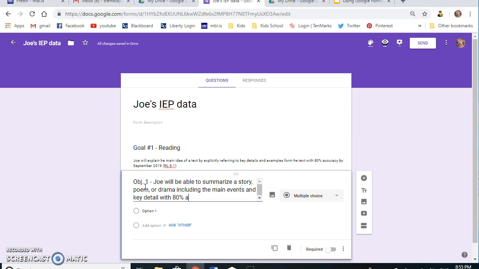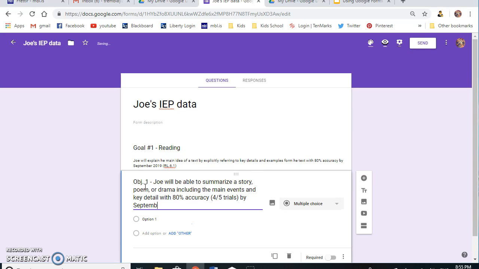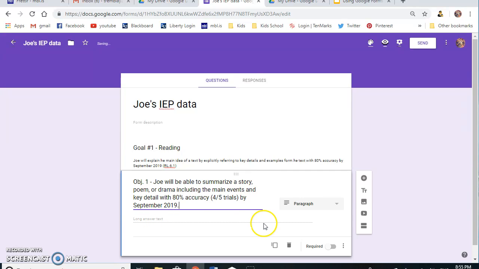With 80% accuracy in 4 out of 5 trials by September 2019. Okay, so here I have.